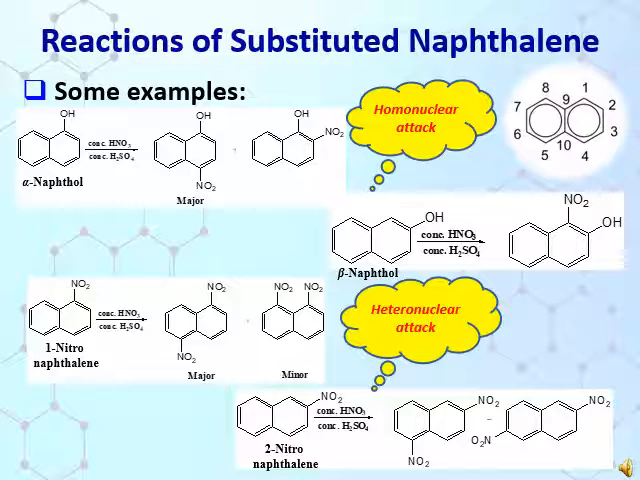Here see some examples of homonuclear and heteronuclear attack on naphthalene ring substituted with either an electron donating group, that is hydroxy group, or an electron withdrawing group, that is nitro group. Naphthalene ring substituted with hydroxy group shows homonuclear attack. Here you can see in the reaction. And similarly, naphthalene ring substituted with nitro group shows heteronuclear attack.